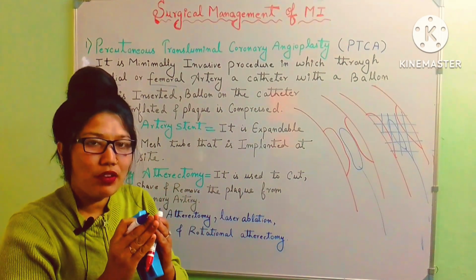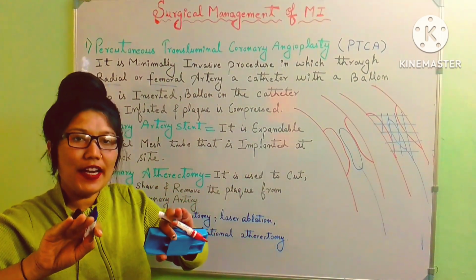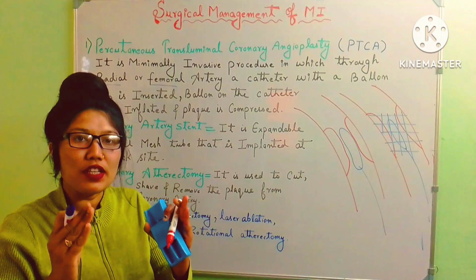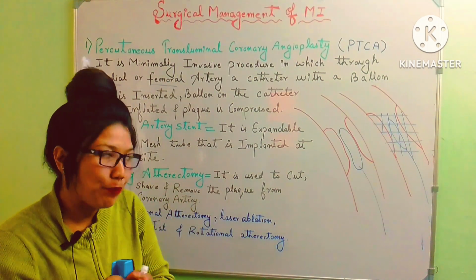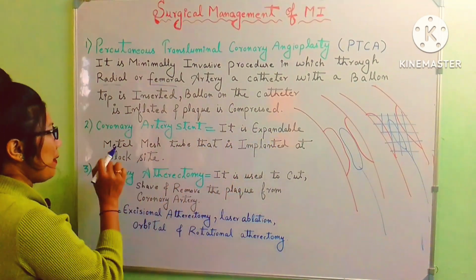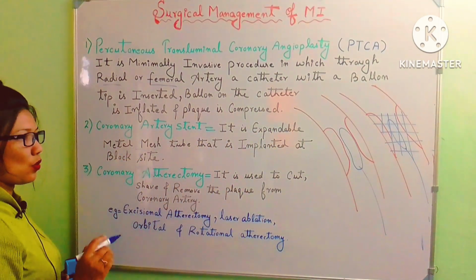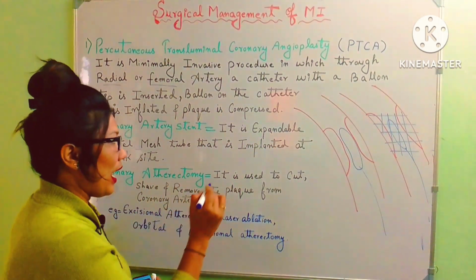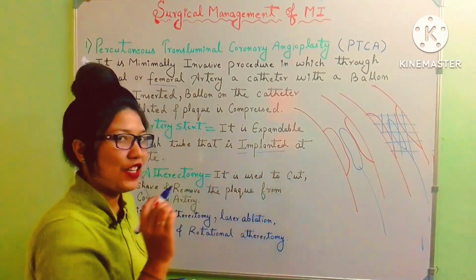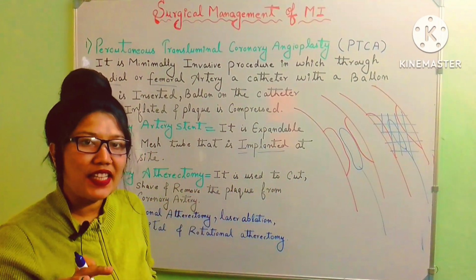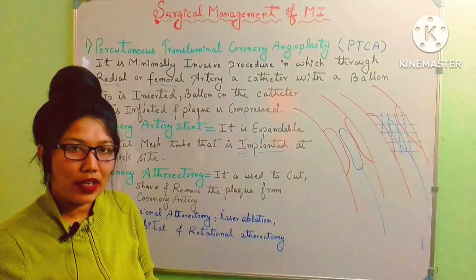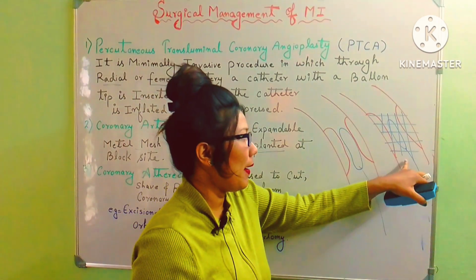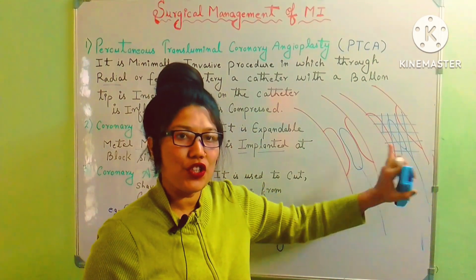So this mesh will expand in the coronary artery and will widen the area of this coronary artery so that the blood could flow easily. So it is an expandable metal mesh. Okay, so this mesh is implanted at the coronary artery region. It will be permanently placed at that region where there is a blocked site. Okay, so it is a biodegradable stent which is placed in that region.